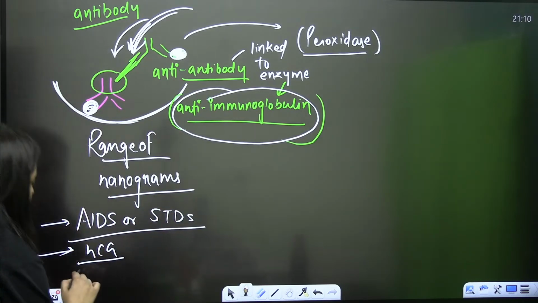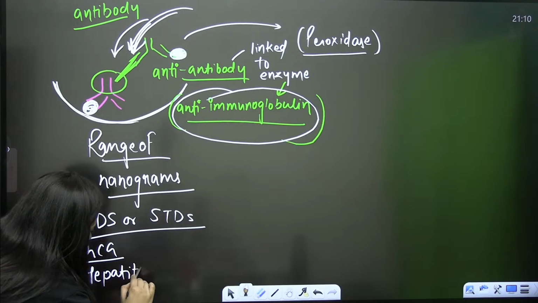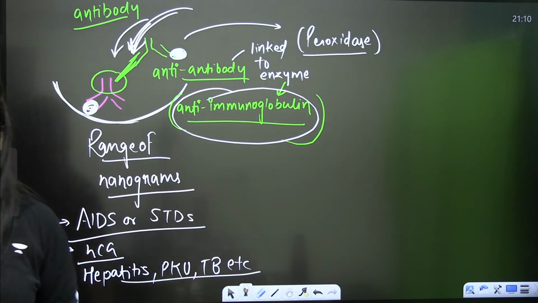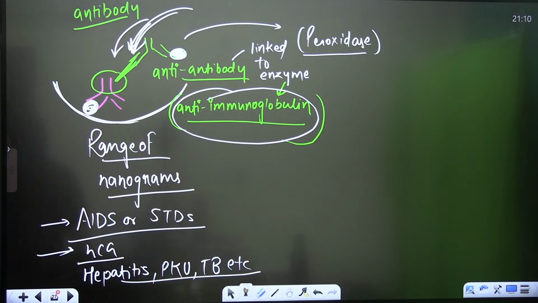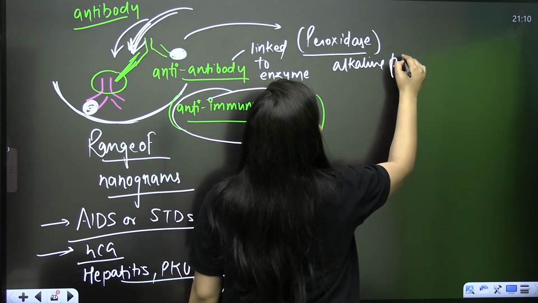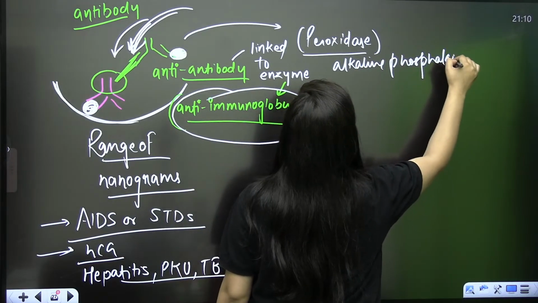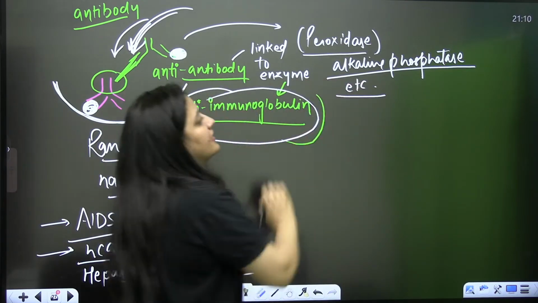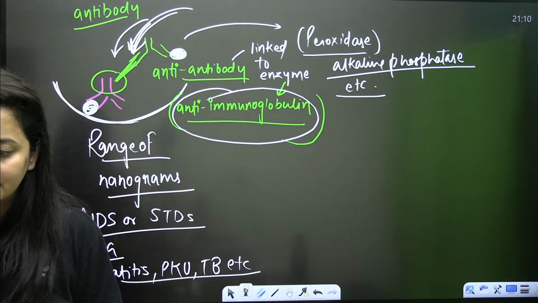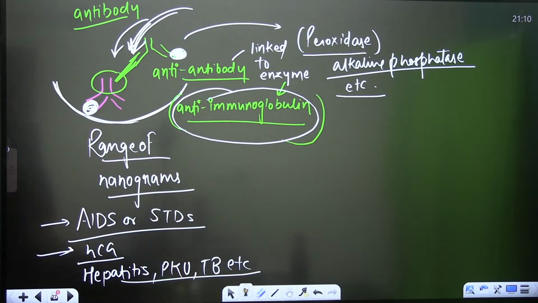Other than that, hepatitis, phenylketonuria, tuberculosis, they are also detected by using this ELISA. Clear? So enzymes used are peroxidase, it can be alkaline phosphatase also. So there are many enzymes that can be used here. This is important.